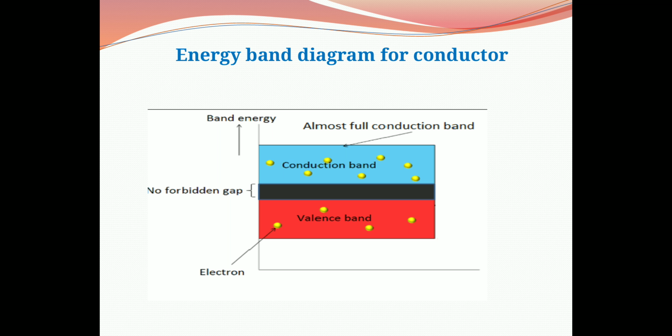When these valence electrons become free electrons and are converted into conducting electrons, they are transferred from the valence band to the conduction band. In conductors, there is no forbidden energy gap. There is an overlapping between the valence band and conduction band, and for conductors, this conduction band is almost full.